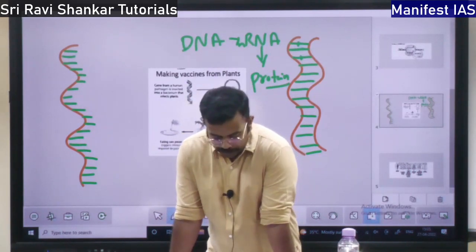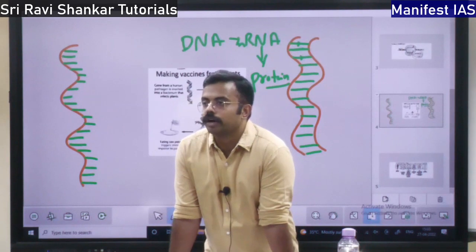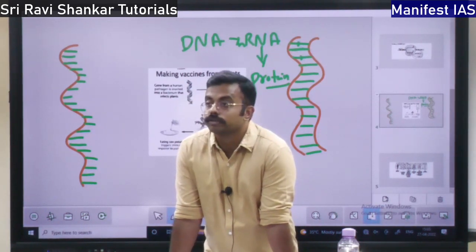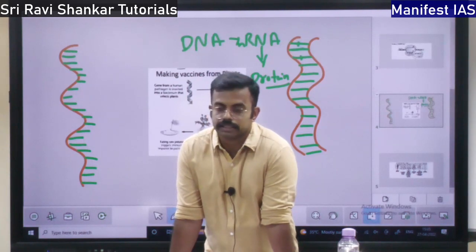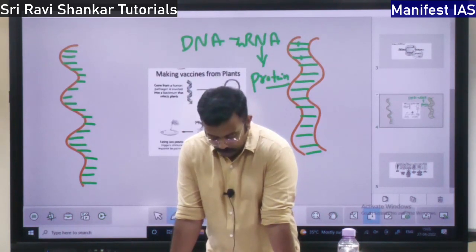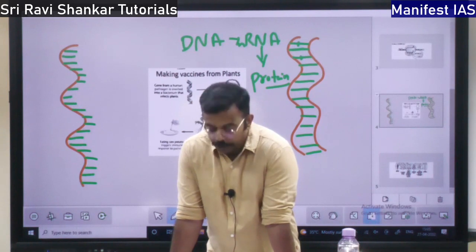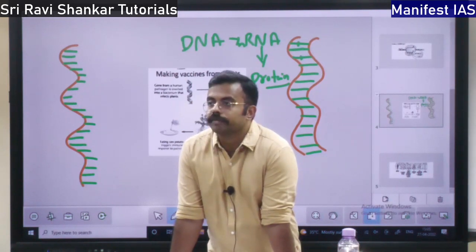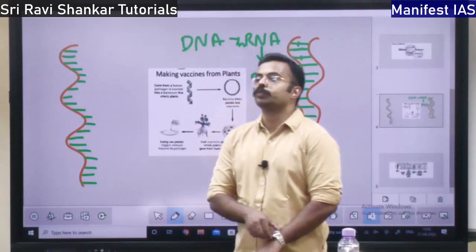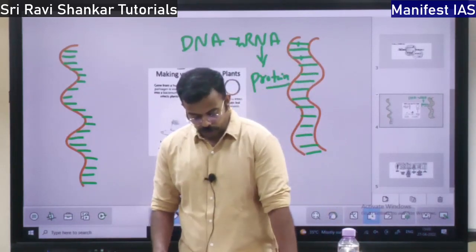So India is the 3rd largest destination for biotechnology research in the world. 3% of the global biotechnology industry, various industries, biotechnology research industries, medicine, pharmaceuticals, all these things, 3% of them are there in India, right? So the biotechnology industry by the year 2025 is proposed to hit $150 billion. So it has got huge potential of growth, right?